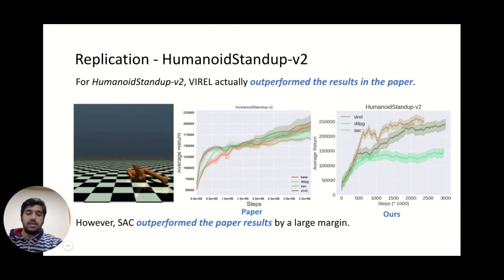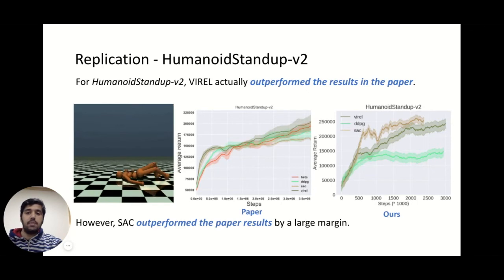We believe that these discrepancies in the results may be because of a lack of tuning by the original authors. We tried our best and tried a range of hyperparameters for all these environments and for all these baselines, and as a result, we got these results.